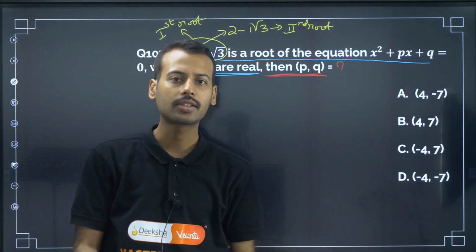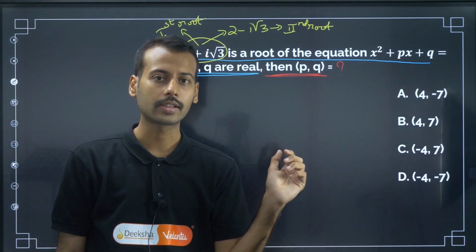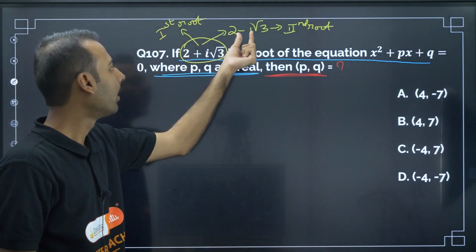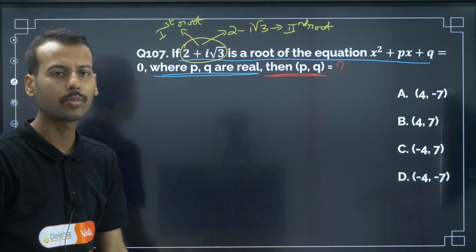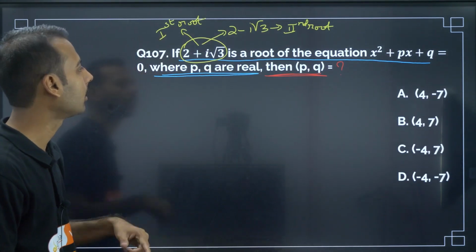Synopsis point: in 10th standard they have already taught you, if one root is complex, another will be its complex conjugate. Means 2 plus i root 3 is one root, then by default 2 minus i root 3 has to be the other. You take this as a synopsis point, or else you study the properties of roots of a quadratic equation.